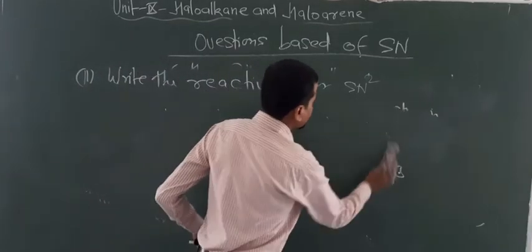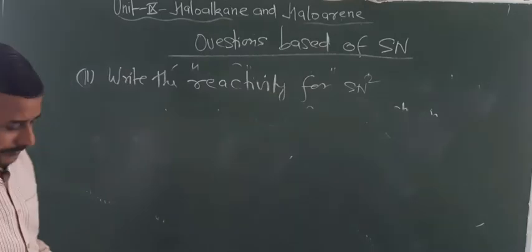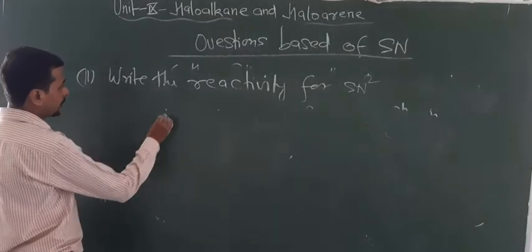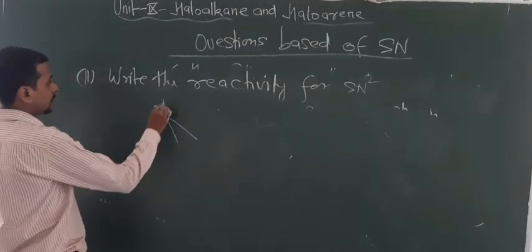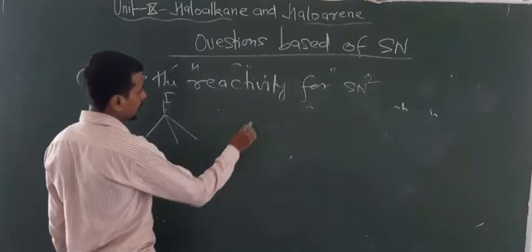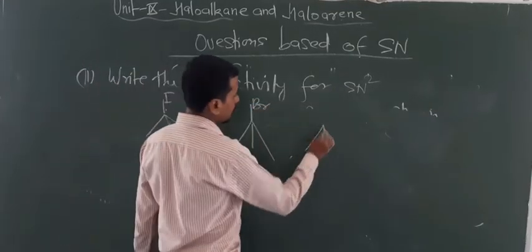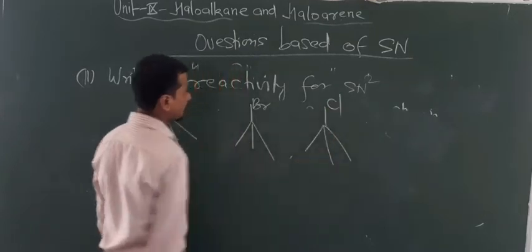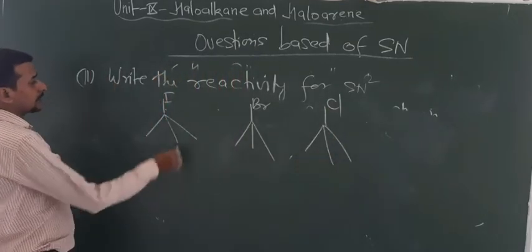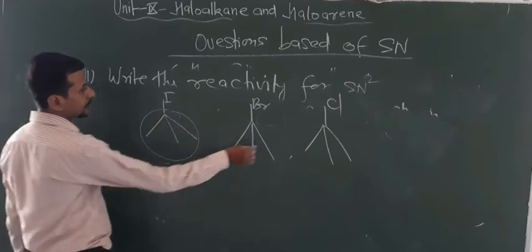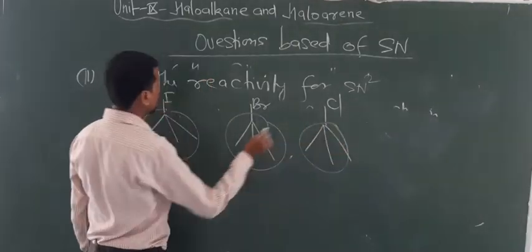Now some more questions may be given like this, in terms of bond line notation. Here Br is given, here Cl is given. Look at the conditions: R is the same, R is the same.